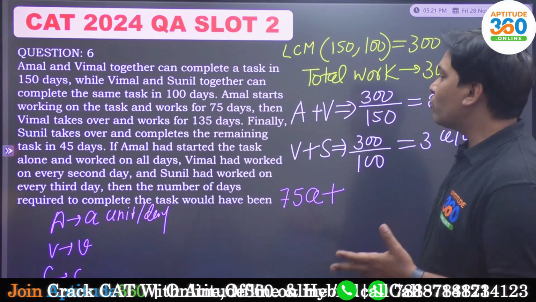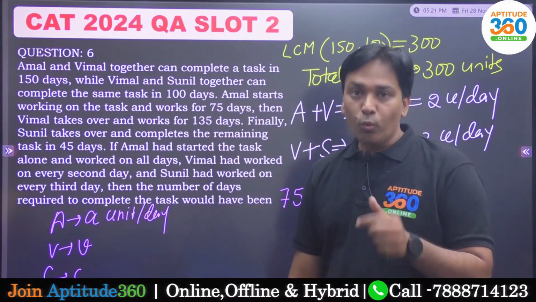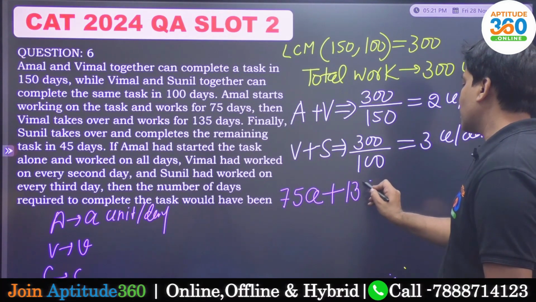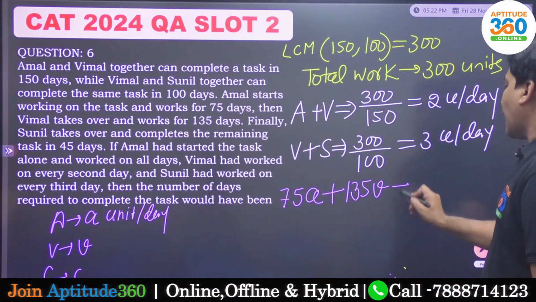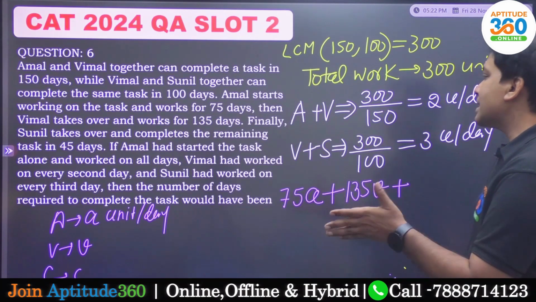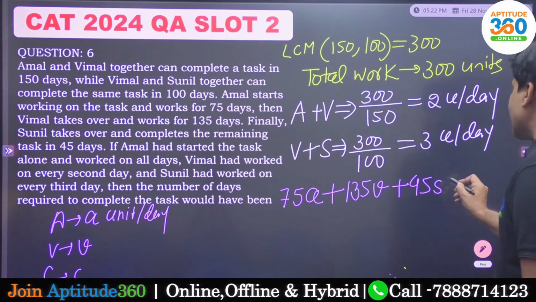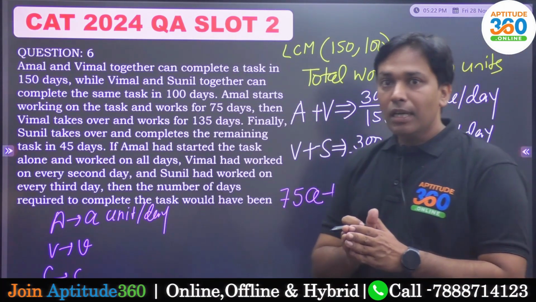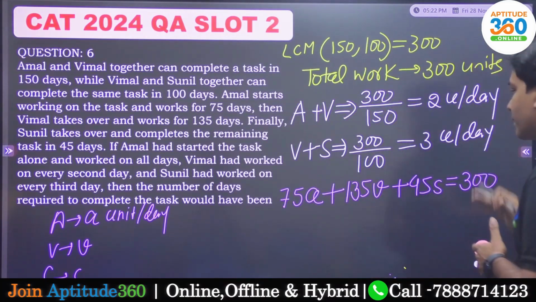Now comes Vimal, and Vimal is working for 135 days. Now we know that Vimal does V units per day. So in 135 days, Vimal is going to be doing 135V units, and then Vimal is gone, and then comes Sunil, and Sunil is completing the rest of the work in 45 days. So now you understand this is going to be 45S. And should I say that this is nothing but the total work? Finally, the entire work is getting completed, and the entire work that we have taken is 300 units.